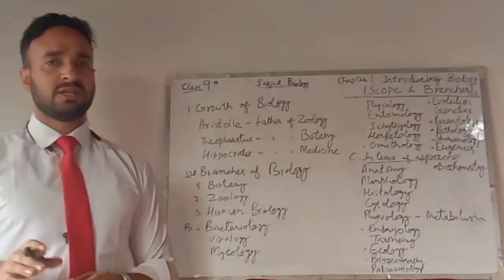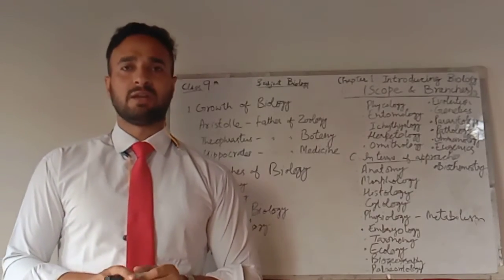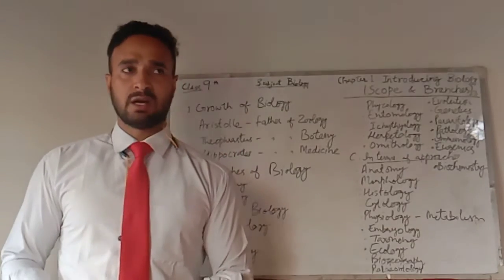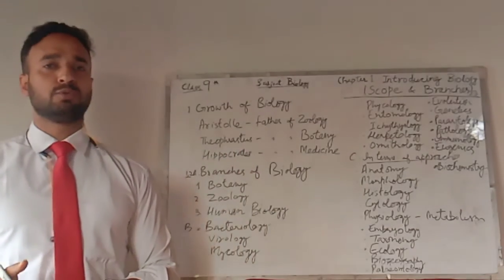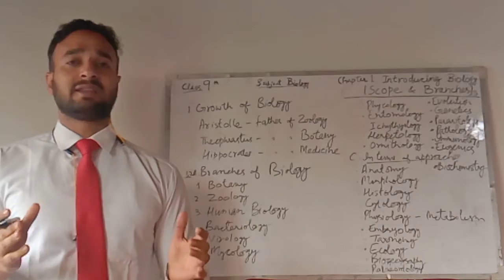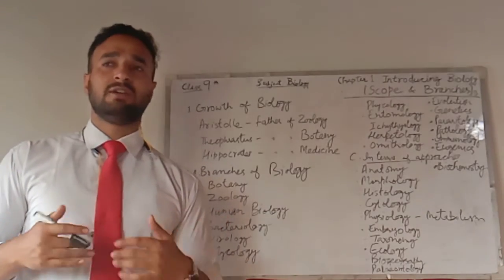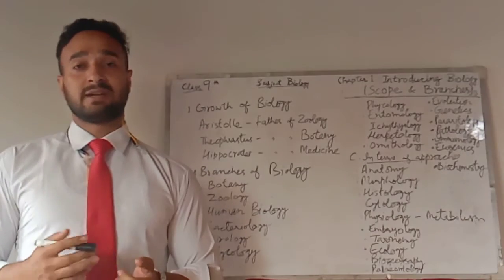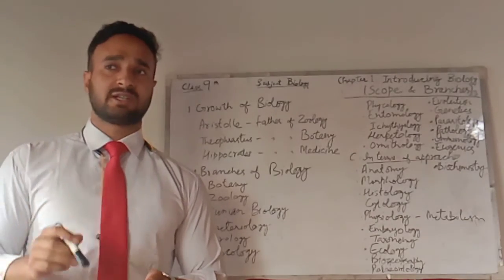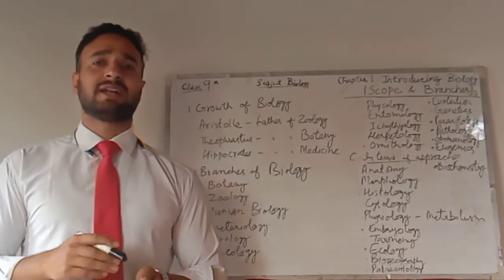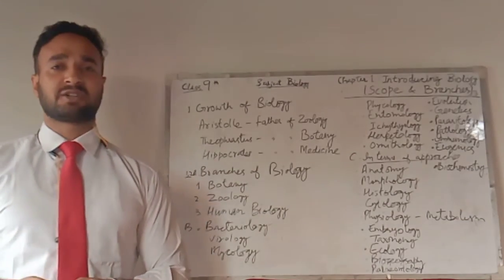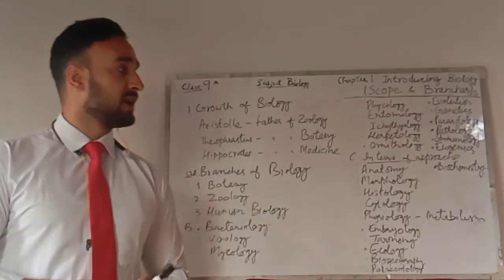Eugenics. Eugenics is the latest branch of biology, wherein we study about how the human race can be improved. It does not justify the marriage between a couple if their offspring is likely to inherit a disease from their parents. So eugenics is a branch of biology that is trying to improve the human race, and one of its applications is DNA fingerprinting, if you have heard the name.